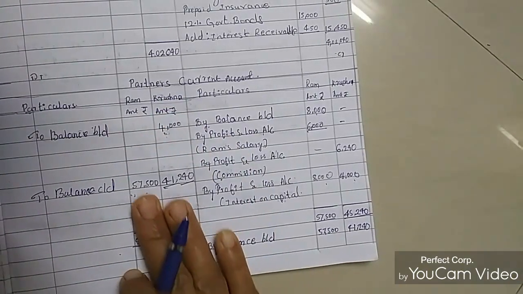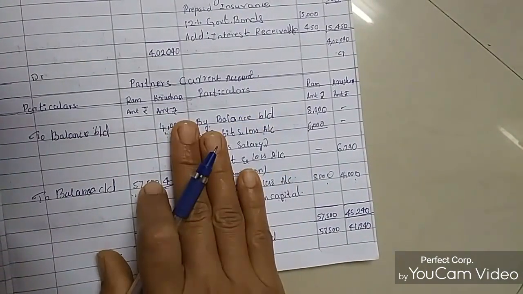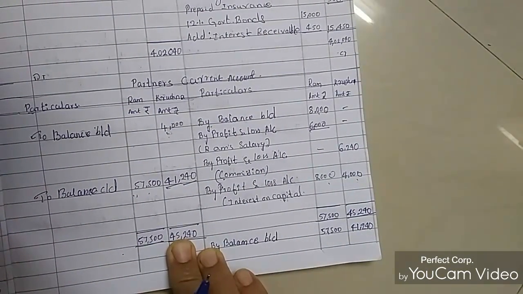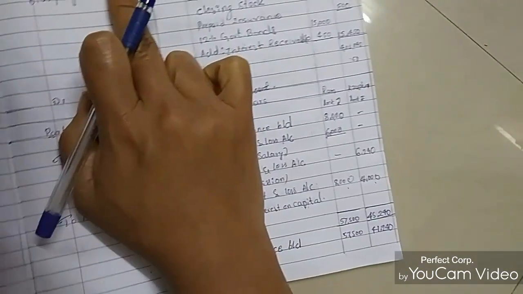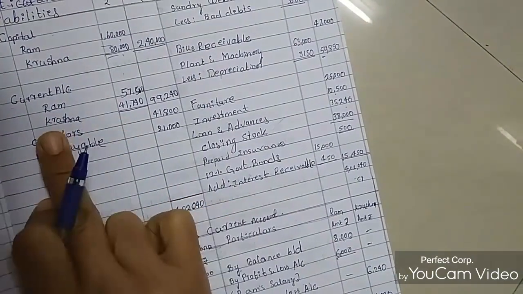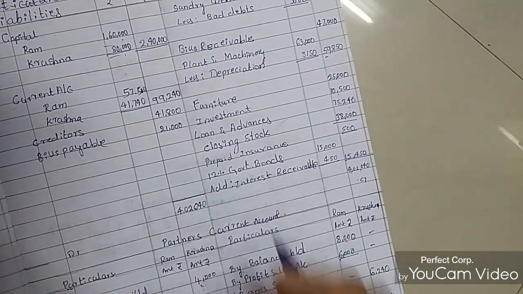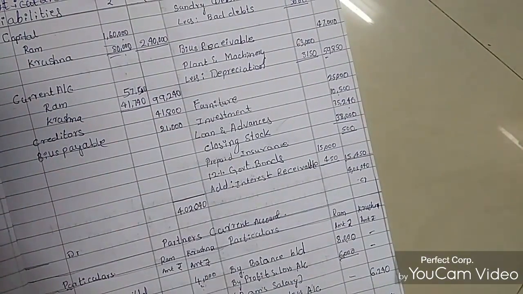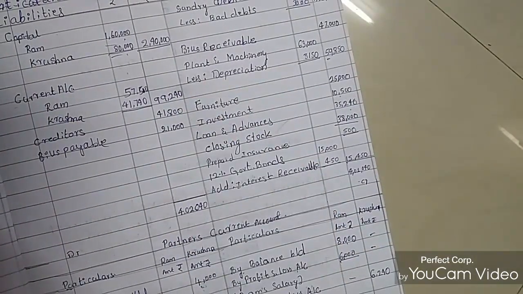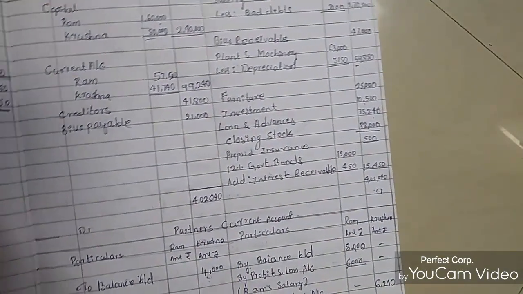After calculating the partners' current account, we can mention this amount here in the balance sheet. In the balance sheet, current account, Ram's is 57,500 rupees and Krishna's is 41,240 rupees.